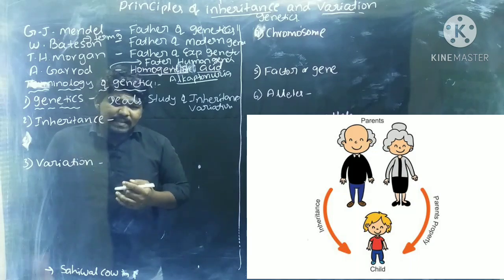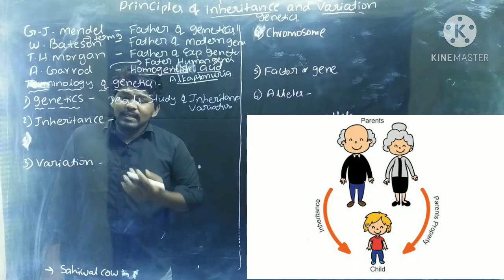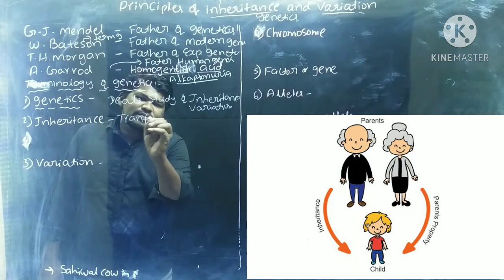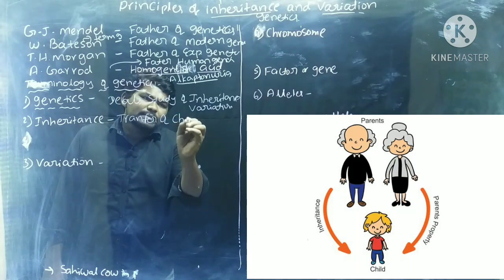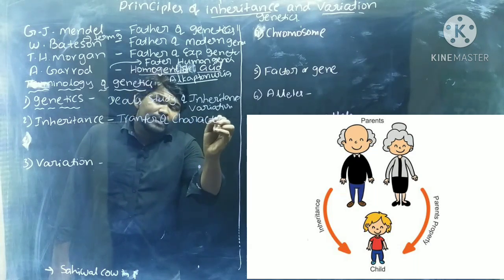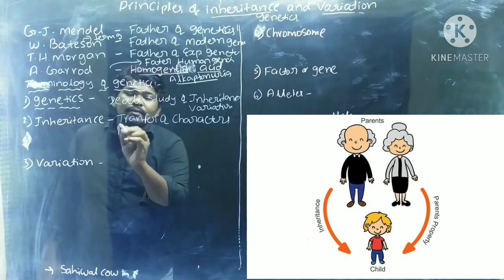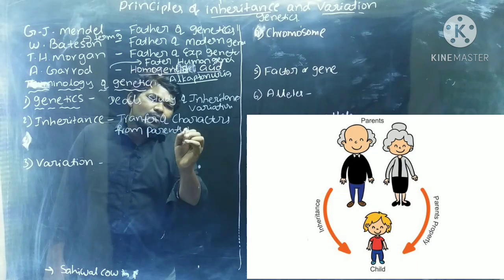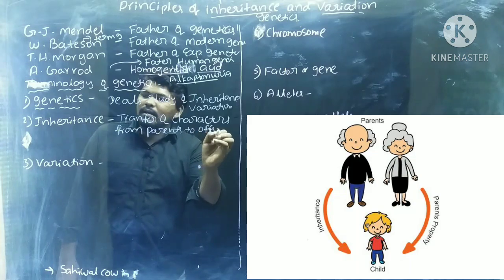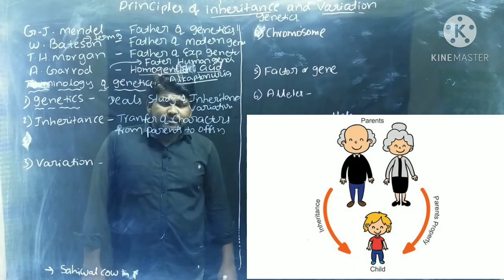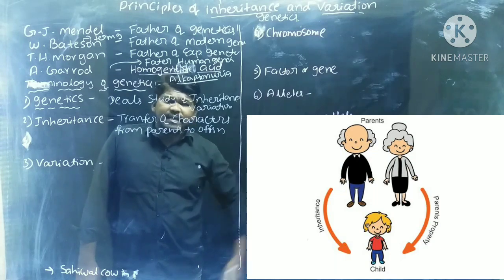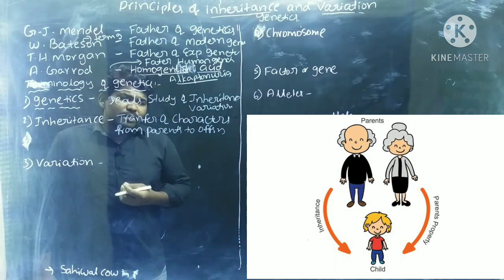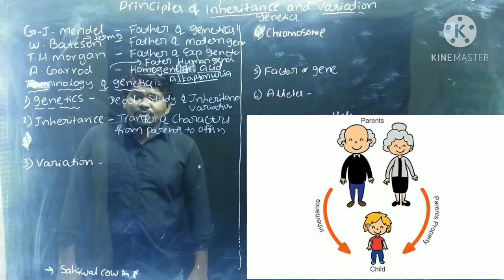What is inheritance here? Inheritance means transfer of characters from parents to offsprings. We can say heredity also. Heredity means transfer of characters, and inheritance is also the transfer of characters from one generation to another.